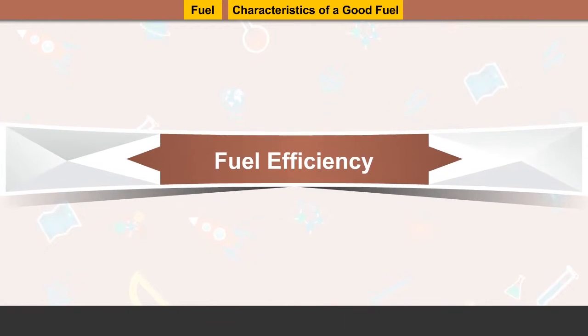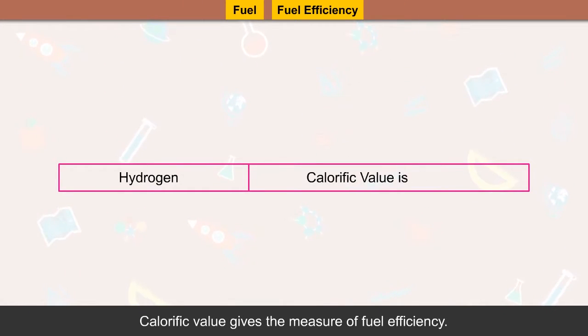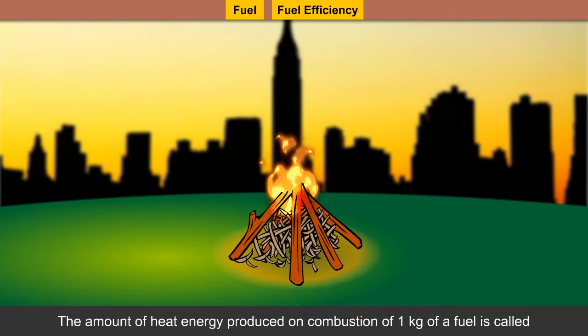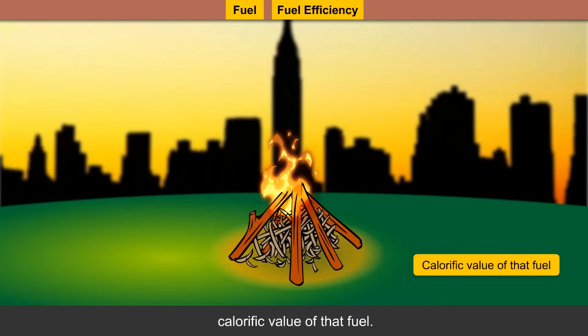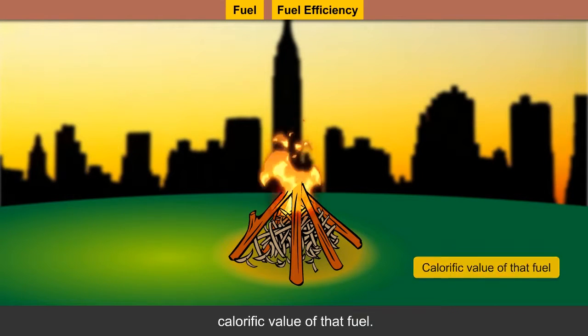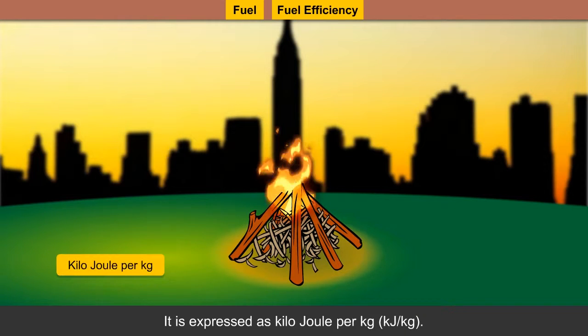Fuel efficiency. Calorific value gives the measure of fuel efficiency. The amount of heat energy produced on combustion of 1 kg of a fuel is called the calorific value of that fuel. It is expressed as kilojoule per kilogram.